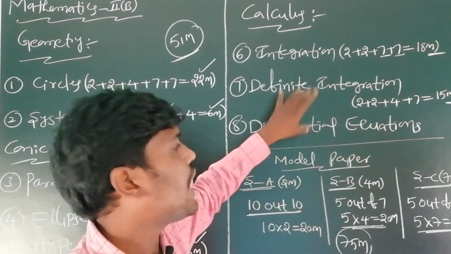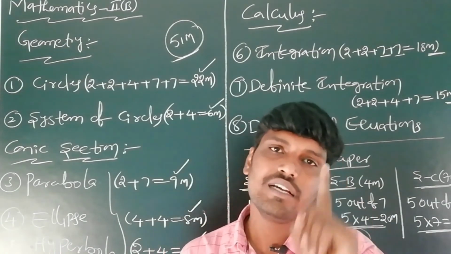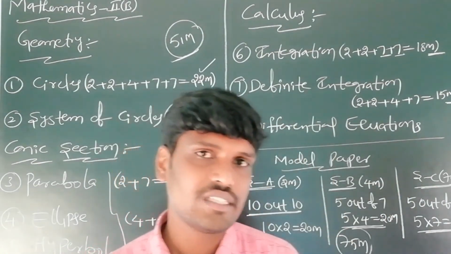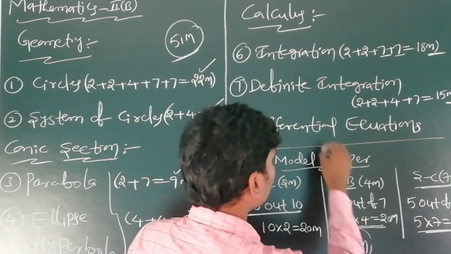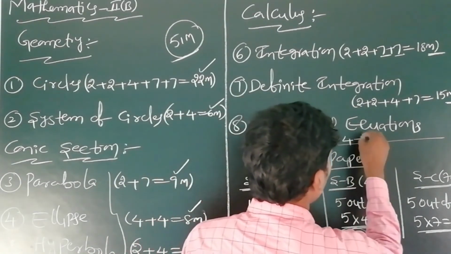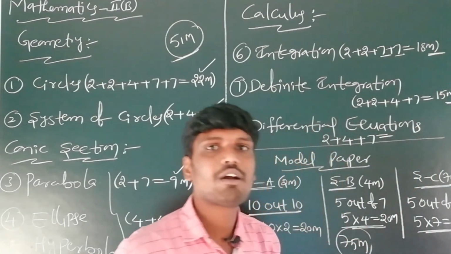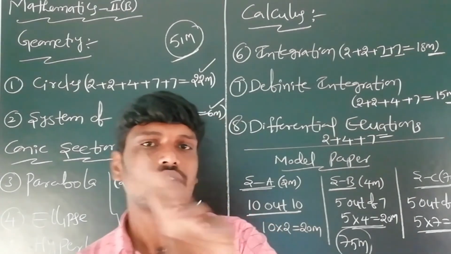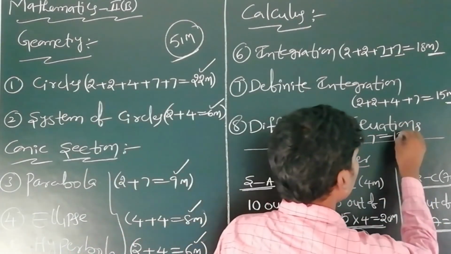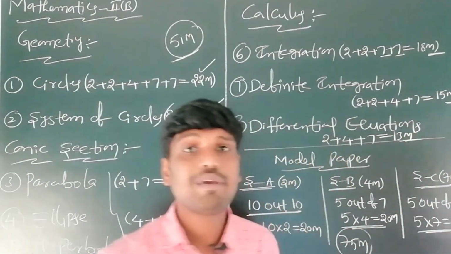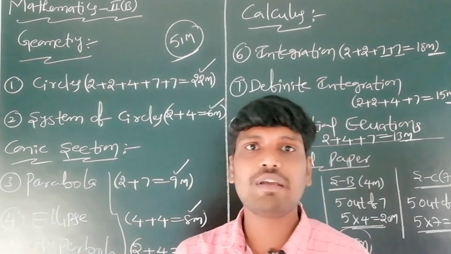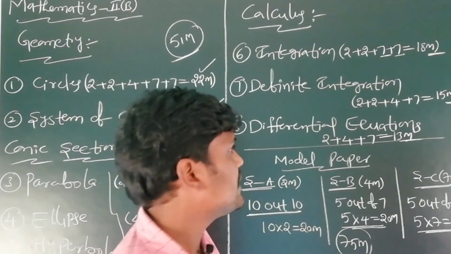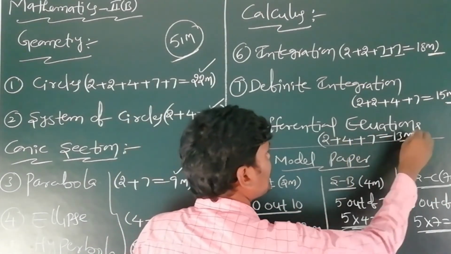After that, the last chapter of calculus is differential equations. It is the last chapter of Mathematics 2B. In differential equations, one 2-marks question, one 4-marks question, and one 7-marks question come in the IPE examination. Total 13 marks come from only the differential equations chapter.